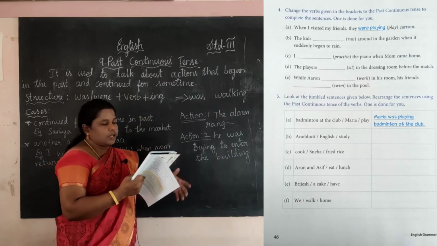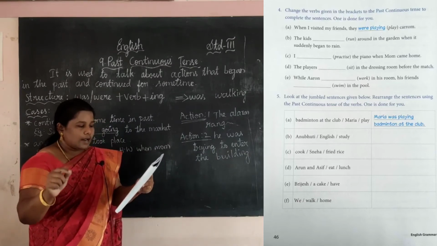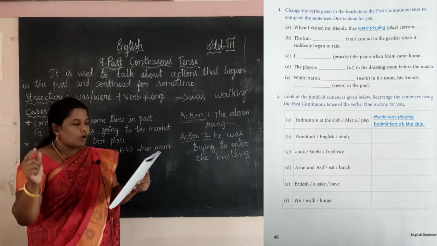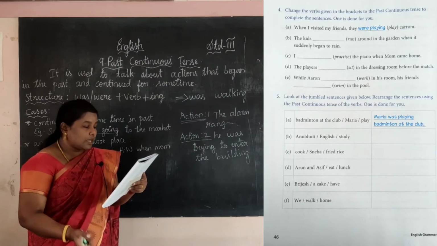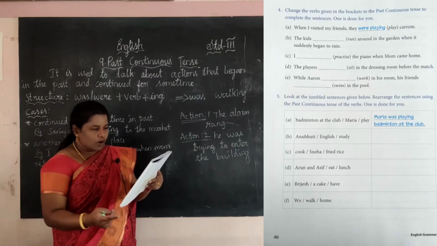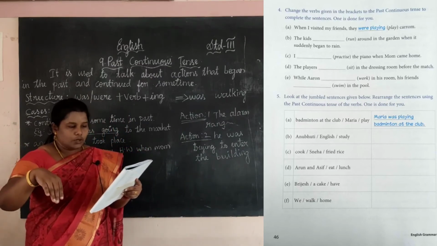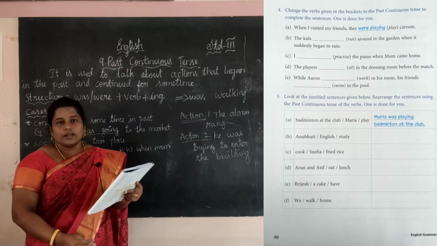It is easy, right? Okay, now see, the kids dash run around in the garden when it suddenly began to rain. Okay, the kids were running around in the garden when it suddenly began to rain.